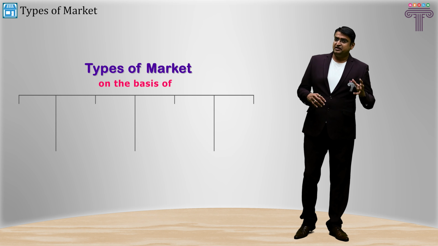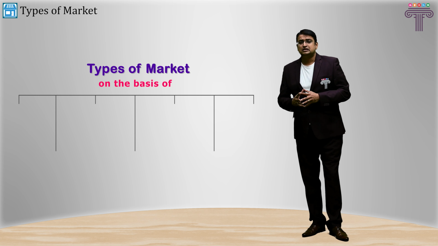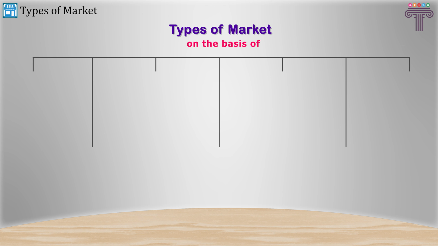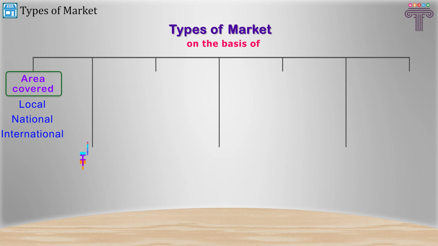So different types of markets are categorized on various logic. Well, markets are categorized based on the area covered for their business. Further, they are categorized as local market, national market, and international market. Another logic on which we categorize markets is the basis of time for which the market exists. On that basis, the markets are categorized as very short-term market, short period market, and long period market.